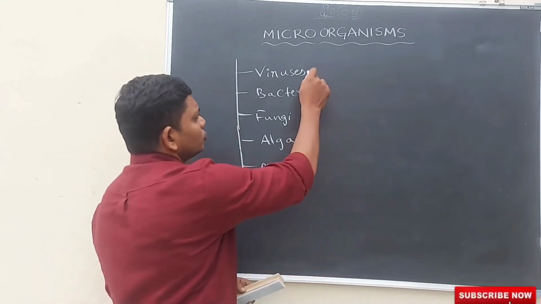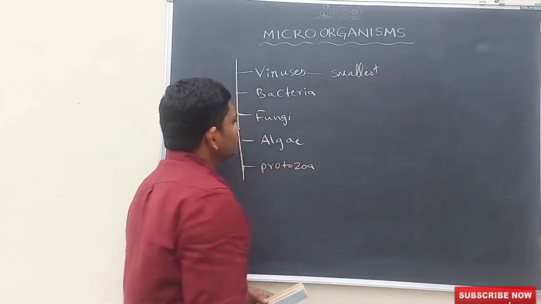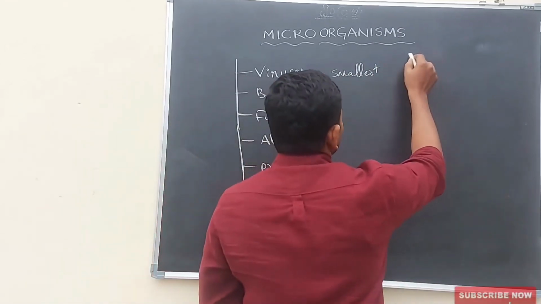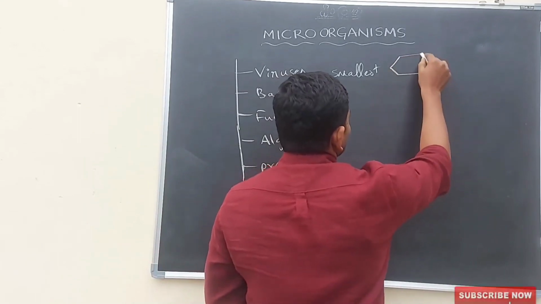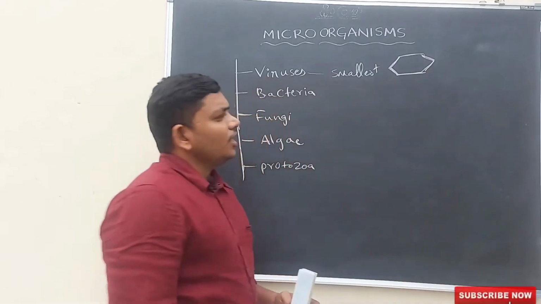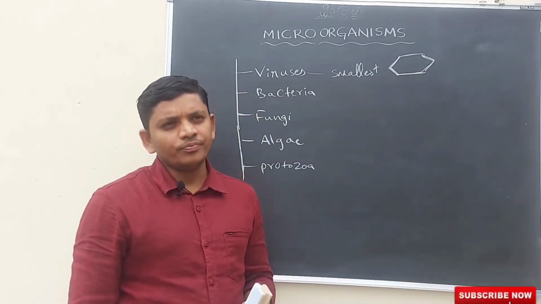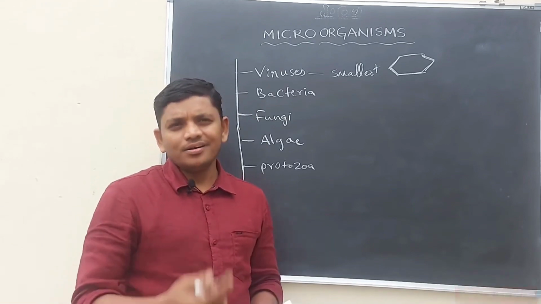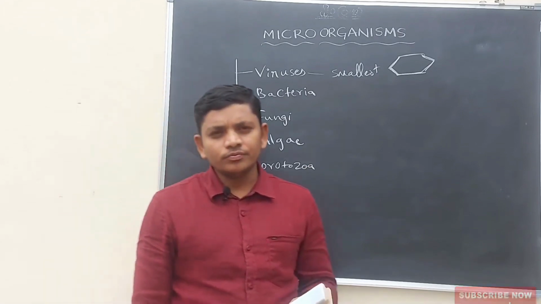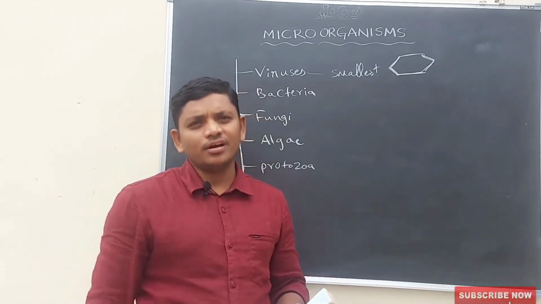So viruses are the smallest microorganisms, and they have a cell wall around the body, and there are no cellular organelles within it.